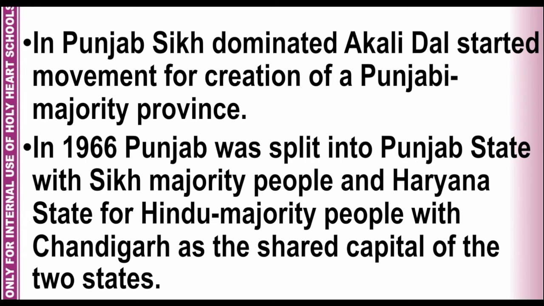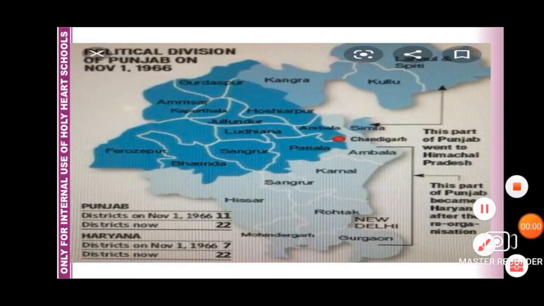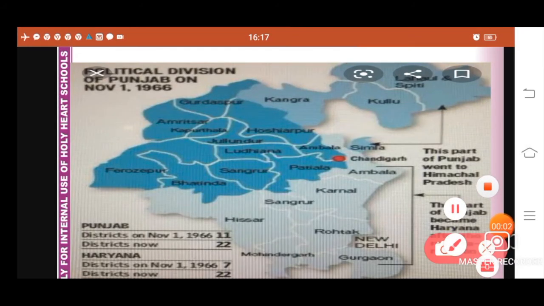The Punjabi speaking area was given to the state of Punjab with Sikhs as majority, and the Hindi speaking area was given to Haryana with Hindu population as a majority. However, Chandigarh was made a shared capital of both the states. In 1966, with the Punjab Reorganization Act, political division of Punjab was done on November 1, 1966.